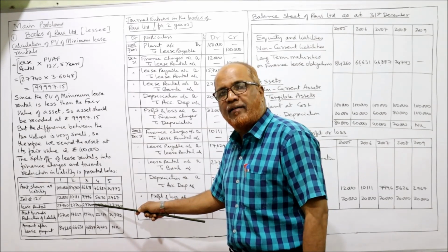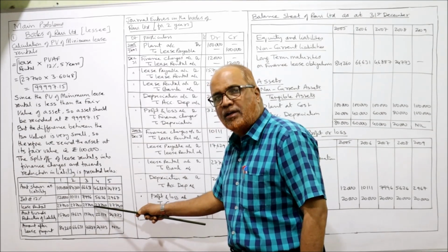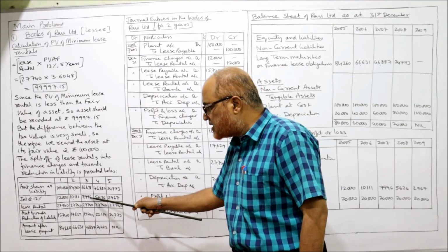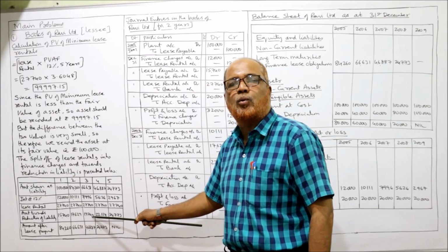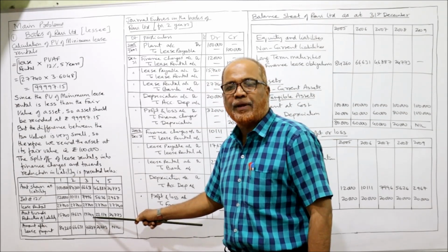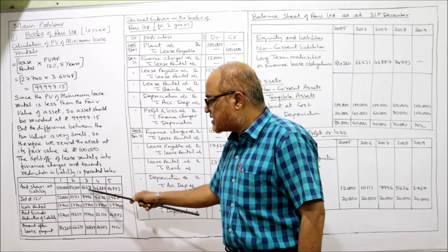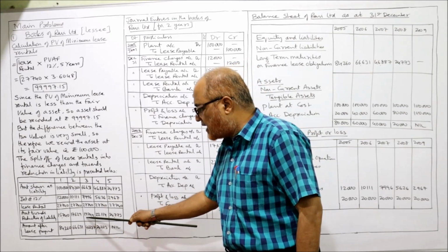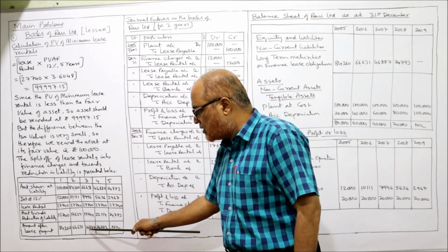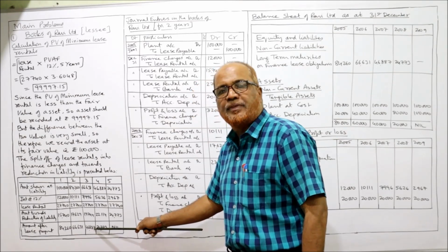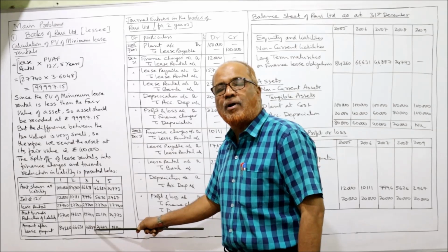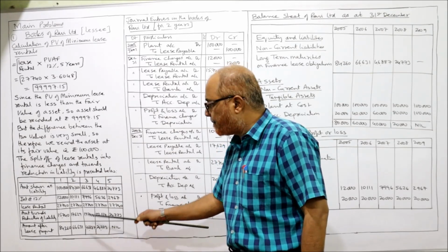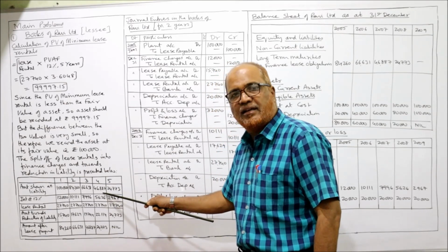Now installment paid, rental paid 27,740. 27,740 minus 7,996. 19,744 is the amount paid towards principal. Now subtract. 66,631 minus 19,744, the closing balance 46,887. This is the outstanding liability at the end of third year. This will become outstanding at the beginning of fourth year. Fourth year beginning, 46,887.